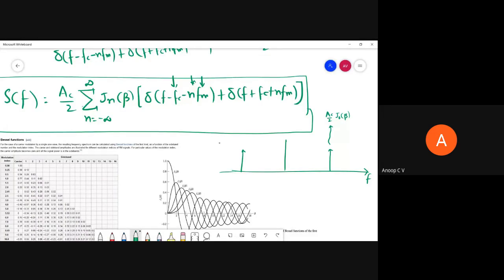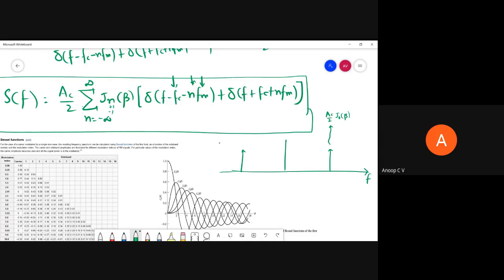So for n is equal to plus or minus 1, if n is equal to plus 1, we'll get fc minus fm, and when n is equal to minus 1, we'll get fc plus fm.